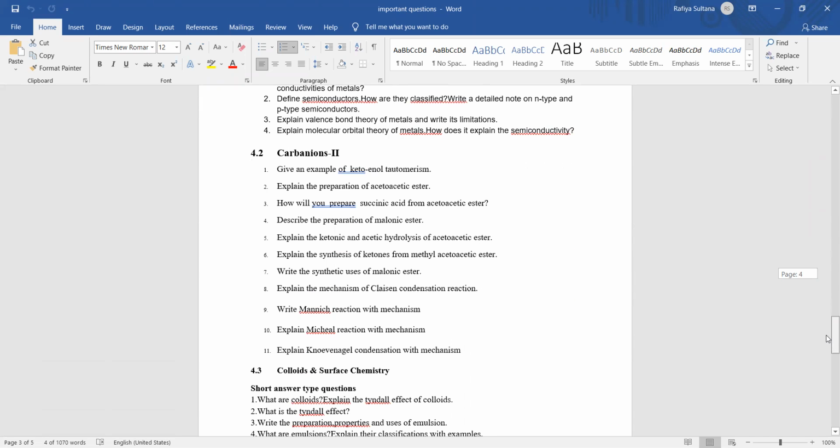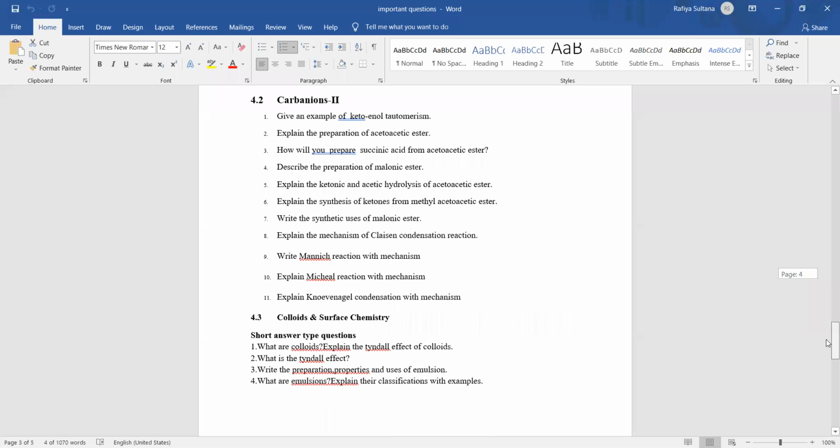And carbanions, we cannot tell which question is important from this because all are named reactions. So you cannot tell which named reaction is most important. If you have time, you learn these carbanions, otherwise leave it.